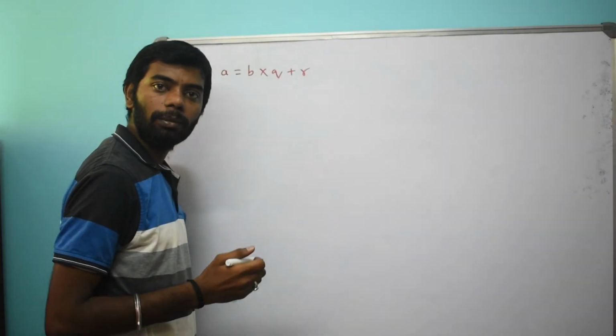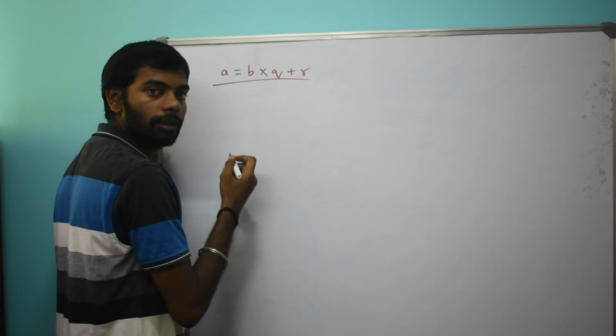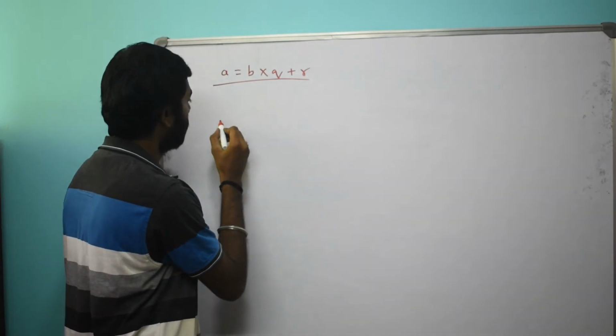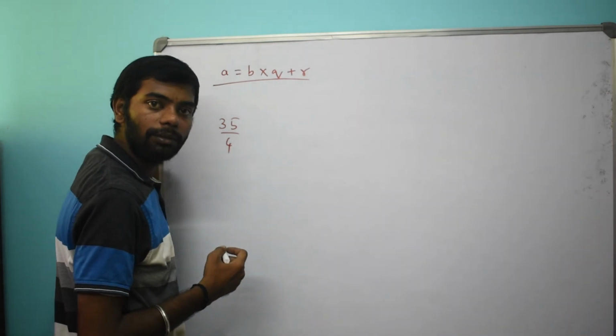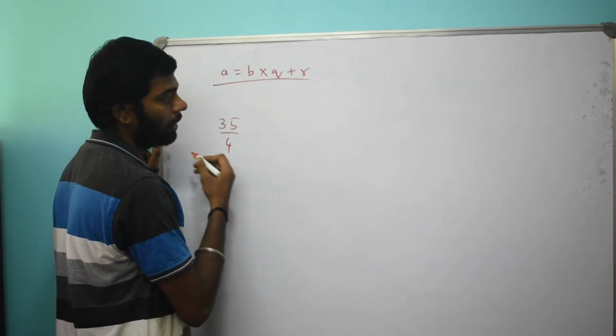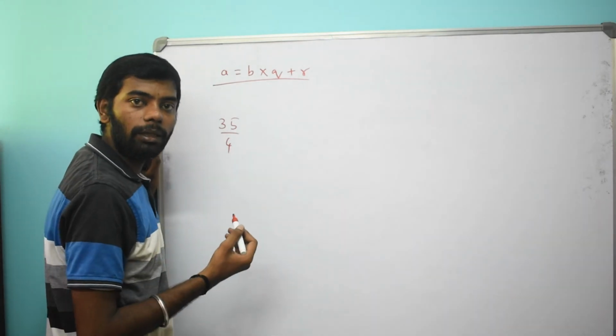To understand it, let us represent it in the form of the given equation with an example. Let's say 35 divided by 4. This is the number which is given. Now let us find out the dividend, divisor, quotient, and remainder.